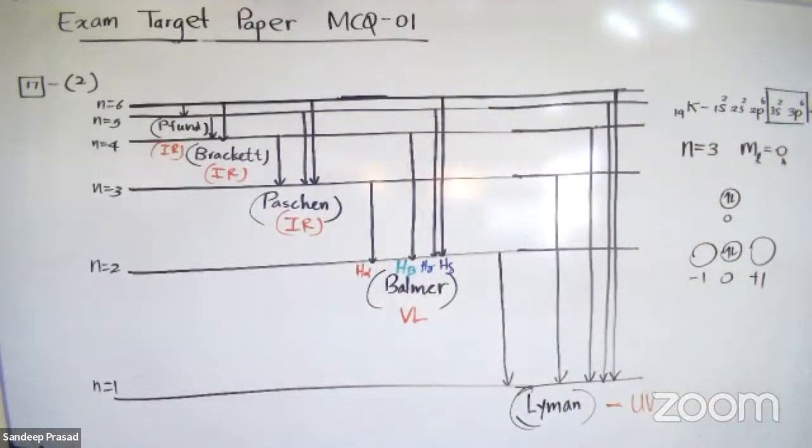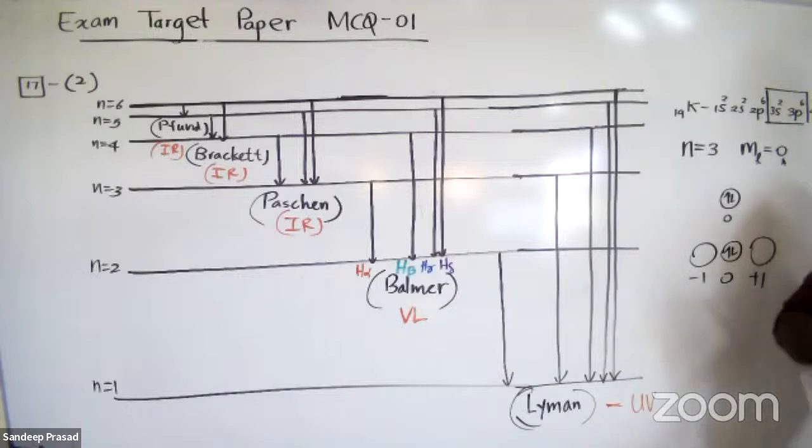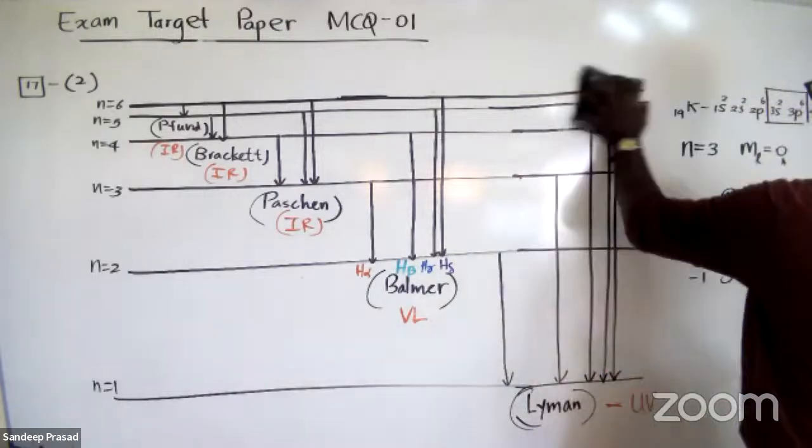Third one, the effective nuclear charge felt by a valence electron in nitrogen is greater than the effective nuclear charge felt by a valence electron in carbon. What do you think about that? The effective nuclear charge felt by nitrogen is greater than that felt by a valence electron in carbon, right? So, effective nuclear charge.